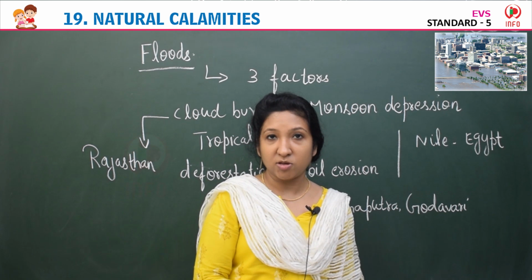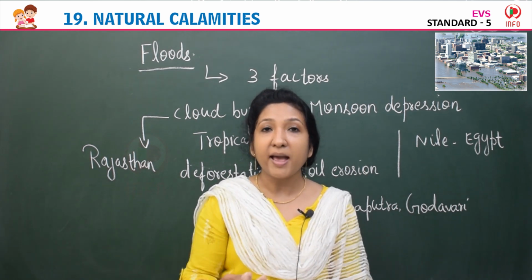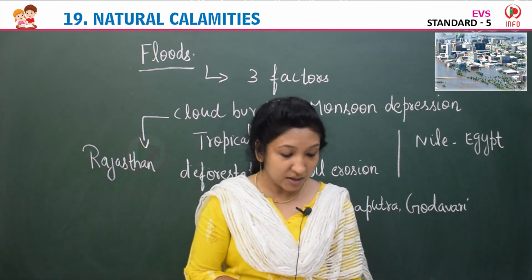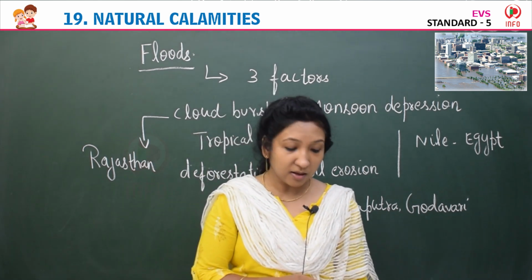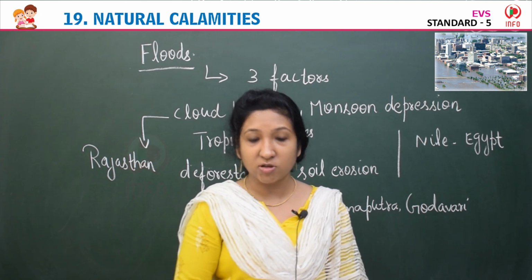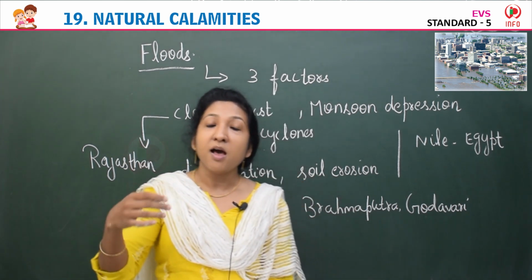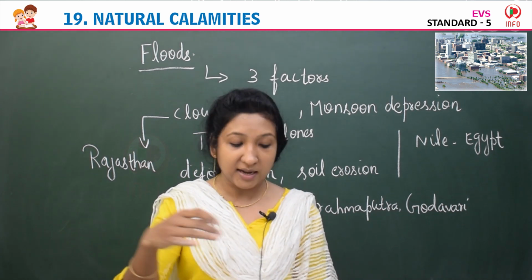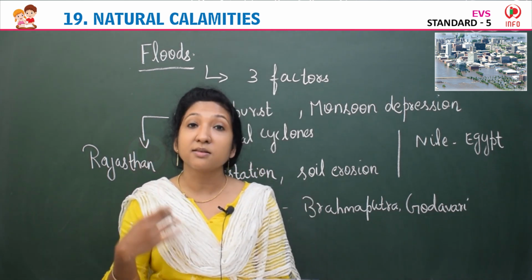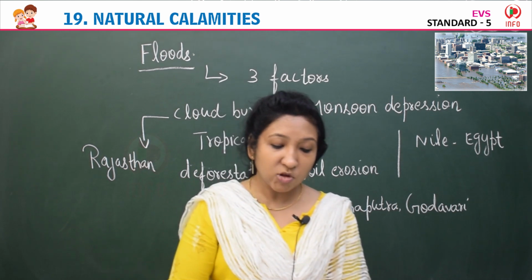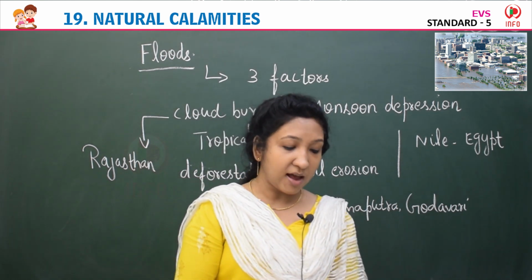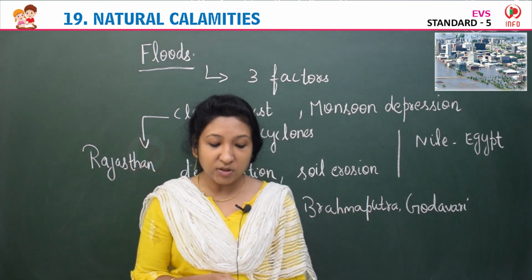Because of this depression caused by monsoons, what happens? Heavy rains occur in coastal areas of Andhra Pradesh, Odisha, Bengal, Bihar and Uttar Pradesh. In coastal areas, where people stay near rivers or lakes or seas, heavy rains occur. The depressions caused in the Arabian Sea bring rains in Gujarat, Rajasthan and South Himalayan parts.